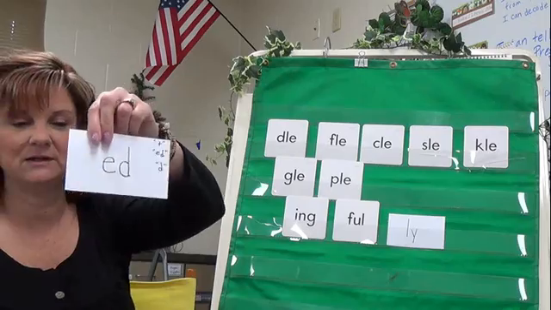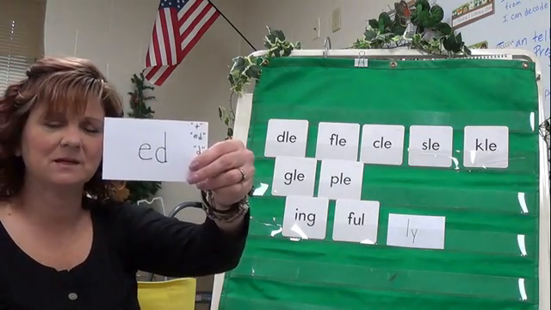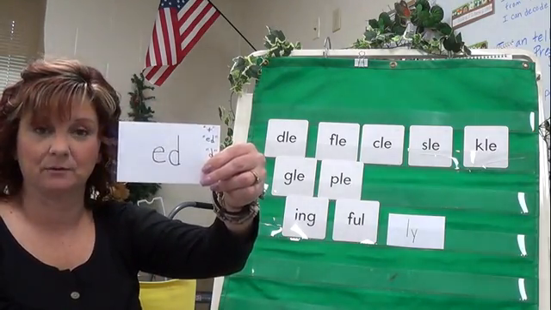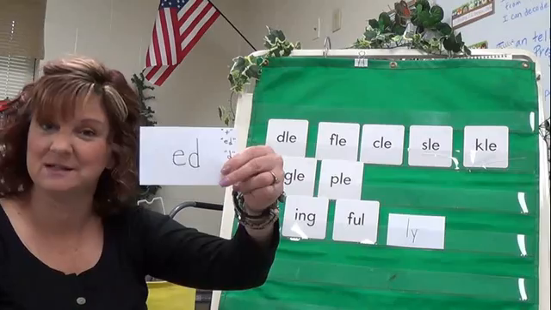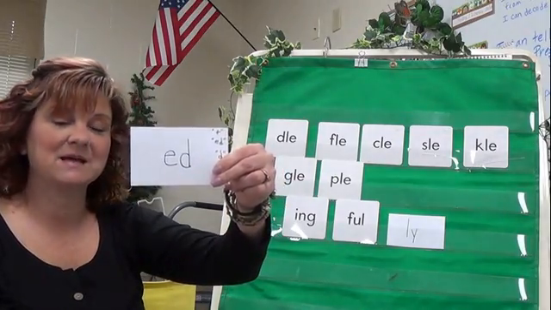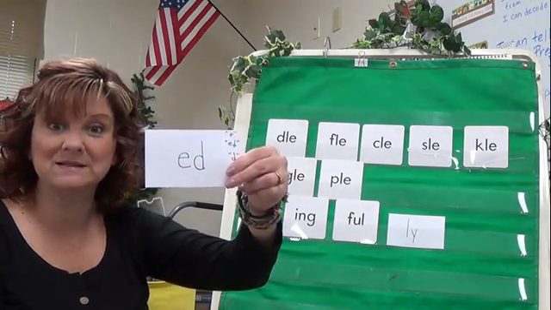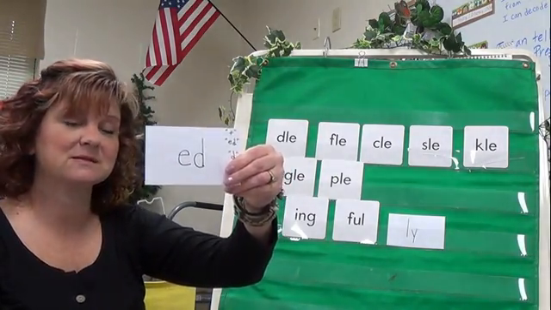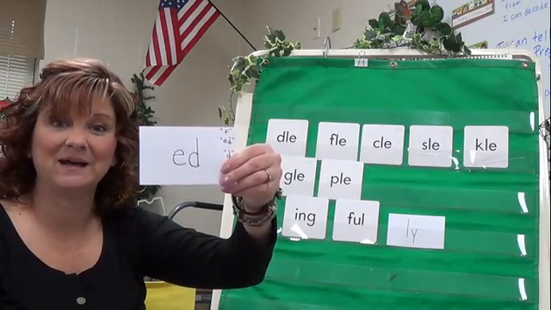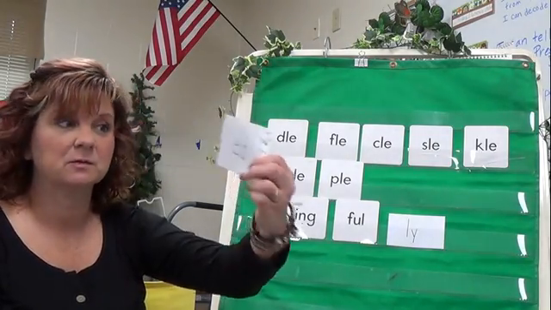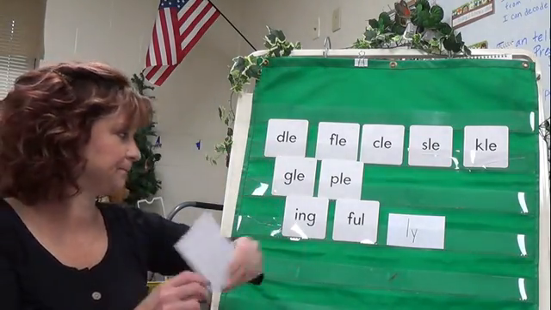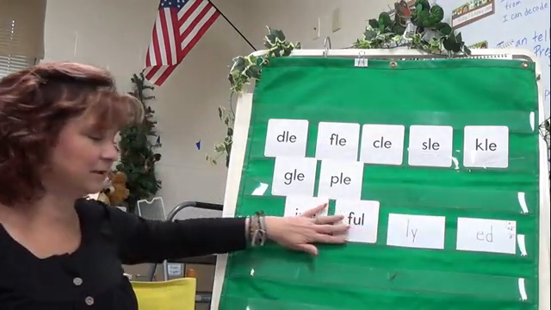Then we learned about those ed endings. There were 3 different ed endings. The ed can make the t sound, like in stopped, sounds like a T. And it also makes the ed sound, like in wanted. And it also makes the d sound, like in cried, right? So there's 3 different endings for ed. So those all come at the end of a word.